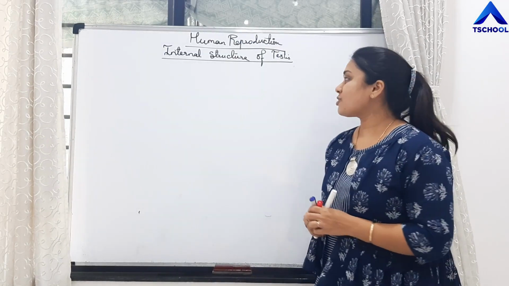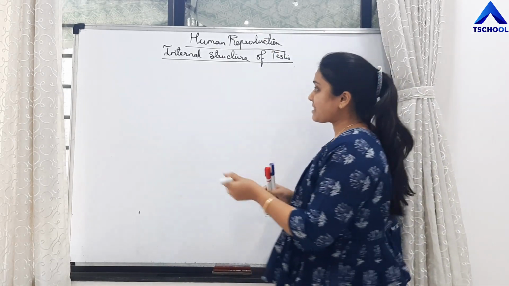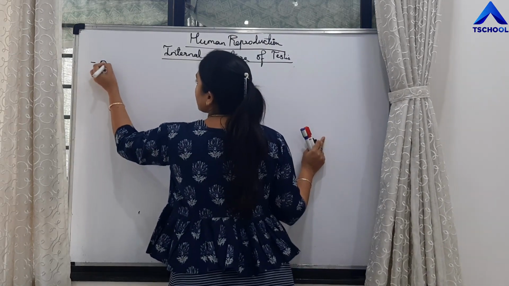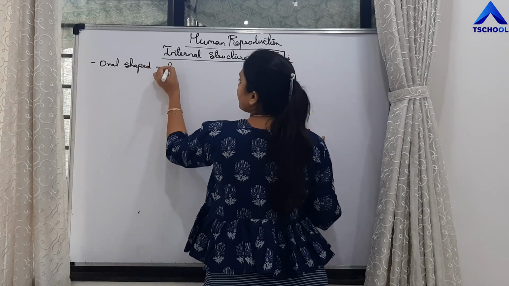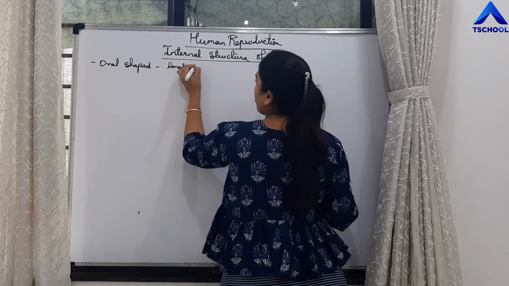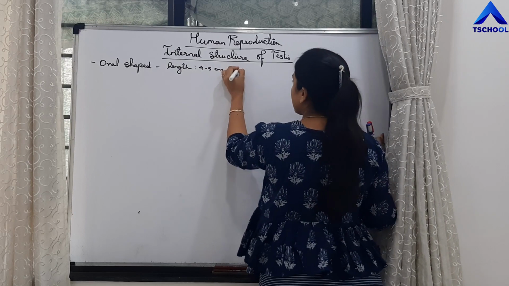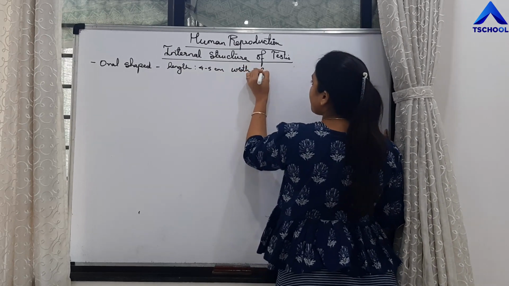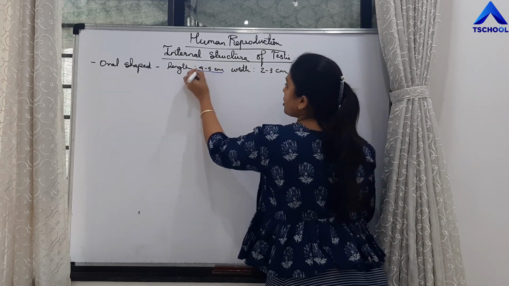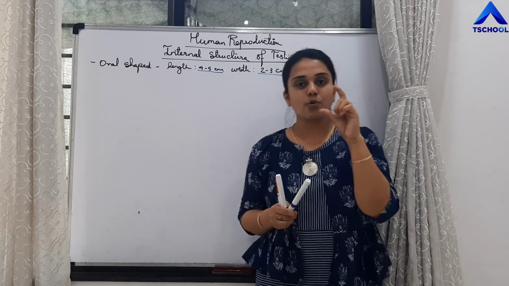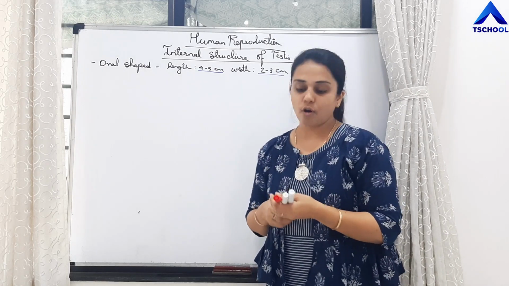Hello students. Right? So our next topic is the internal structure of the testis. The testis is oval shaped, right, with a length of 4 to 5 centimeters and a width of 2 to 3 centimeters. It is an oval shaped structure. Its length is 4 to 5 centimeters and its width is 2 to 3 centimeters. So it is a very small structure, right?